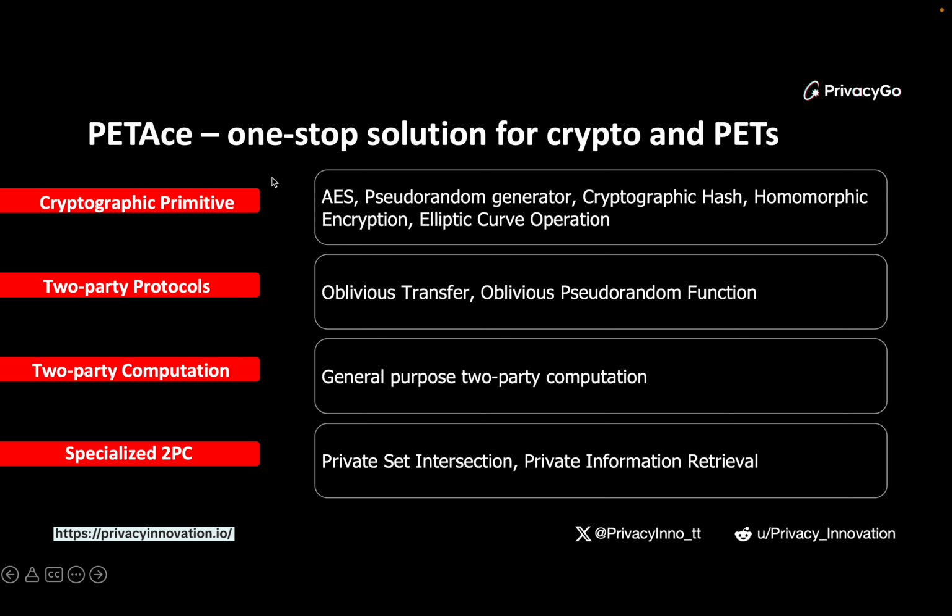So on the first layer, we have cryptographic primitives such as AES, pseudorandom generator, cryptographic hash, homomorphic encryption, and elliptic curve operations. So as you see, these are actually all the fundamental building blocks for the crypto protocols, and the target user is academic researchers or engineers who want to build their own protocols from scratch.